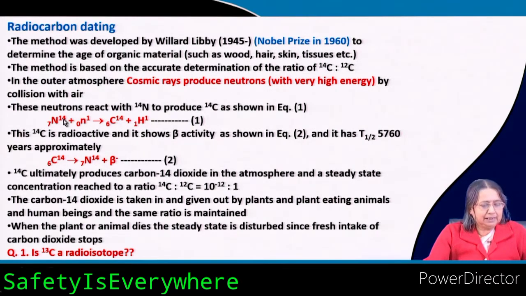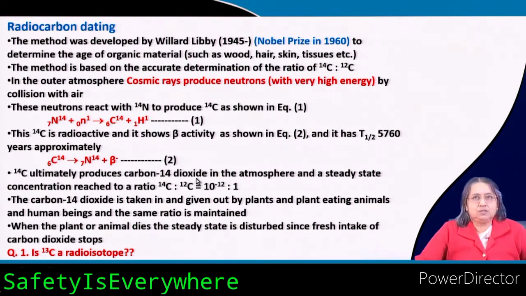Okay. And here you can see 14 plus 1, so here also 14 plus 1, and 7 0, so 6 plus 1, so it is matching. Okay. Now this carbon 14 ultimately produces carbon 14 dioxide. So carbon 14 is produced, but it reacts with oxygen to form carbon dioxide, but that carbon dioxide is C14